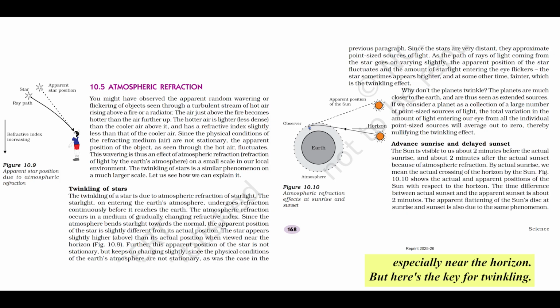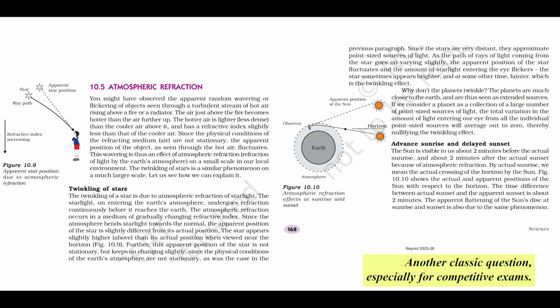This bending actually makes a star appear slightly higher in the sky than it really is, especially near the horizon. But here's the key for twinkling. Our atmosphere is turbulent. Air currents, temperature changes. It's always shifting slightly. This means the path of the light rays from the star constantly varies just a tiny bit. This causes two things. The star's apparent position seems to wobble slightly, and more importantly, the amount of light entering our eye flickers. Brighter, fainter, very rapidly. That's the twinkling effect. So it's the unstable atmosphere making the light path wobble and flicker. Exactly. It's not the star itself changing brightness.